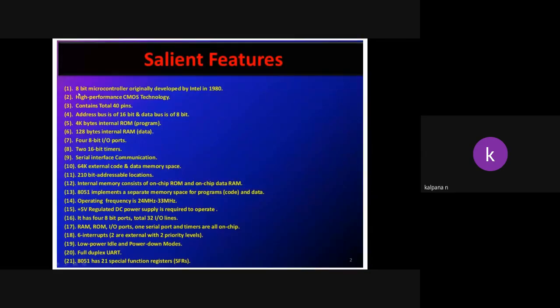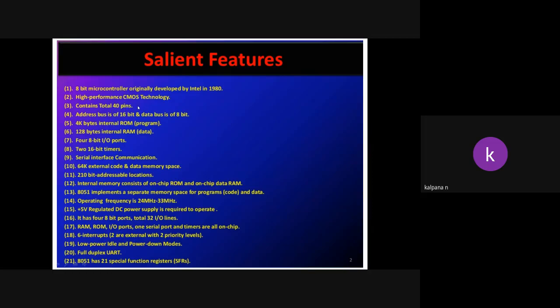Like this it will transfer the 8-bit data. It is developed by Intel in 1980, and it is high performance, fabricated using CMOS technology. It is also an IC, so it contains 40 pins, and all the 40 pins are in a dual in line package.